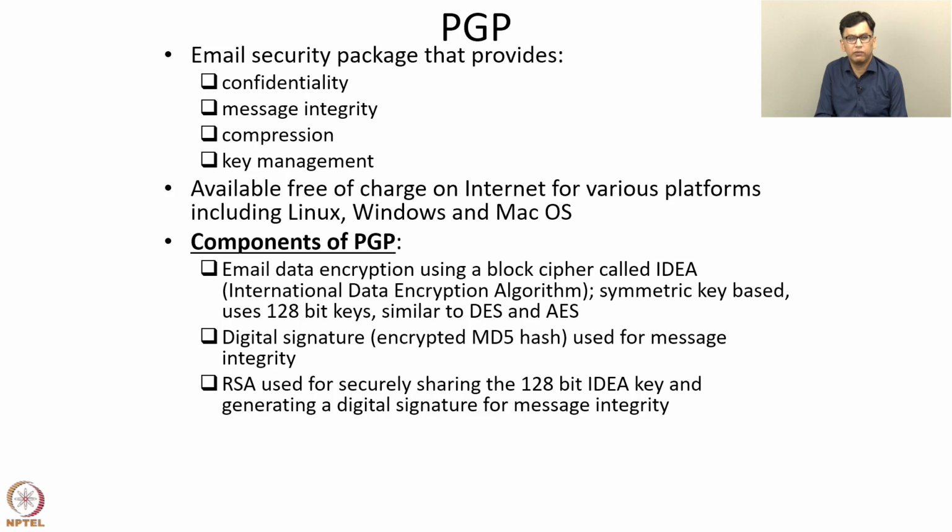So we use a combination of public key cryptography and symmetric key cryptography to achieve encryption. RSA is also used for generating a digital signature for message integrity. We saw that a digital signature is an encrypted MD5 hash. This encryption is done using RSA. Also, we discussed that one of the components of PGP is compression. The Lempel-Ziv algorithm, which is a popular algorithm for compression, is used for compression in PGP.